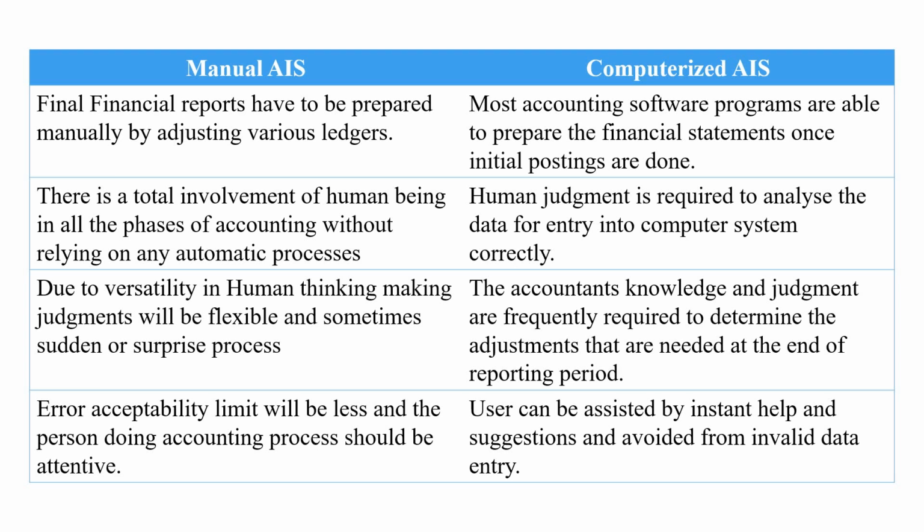When we talk about security in case of the manual system, all the accounting data is maintained in books and ledgers which can be accessed by anyone, and security can be compromised. Whereas in case of computerized AIS, it requires a password to access the accounting data, financial reports or confidential information. Therefore, accounting software provides higher level security.